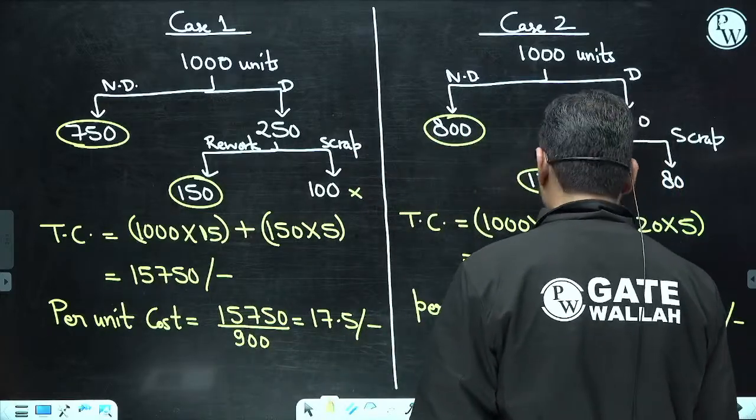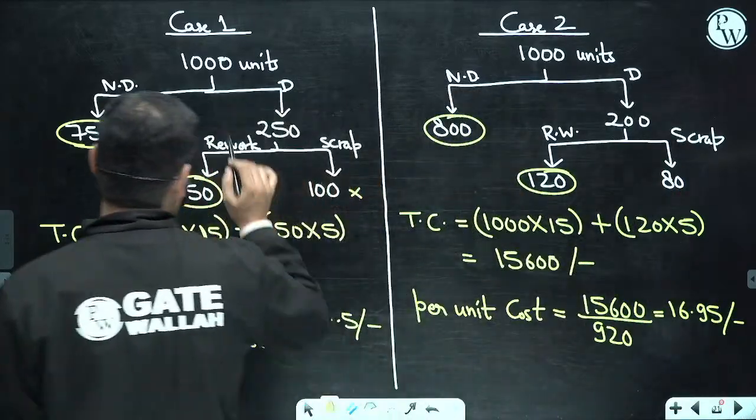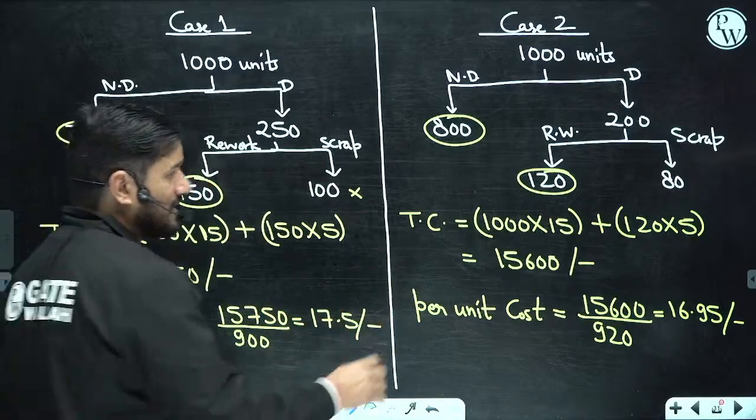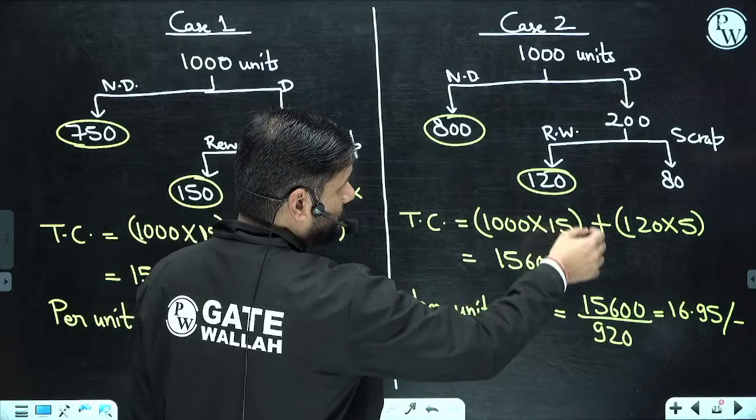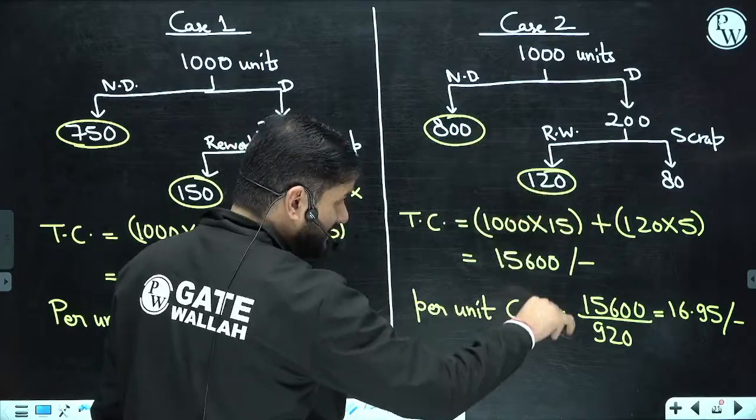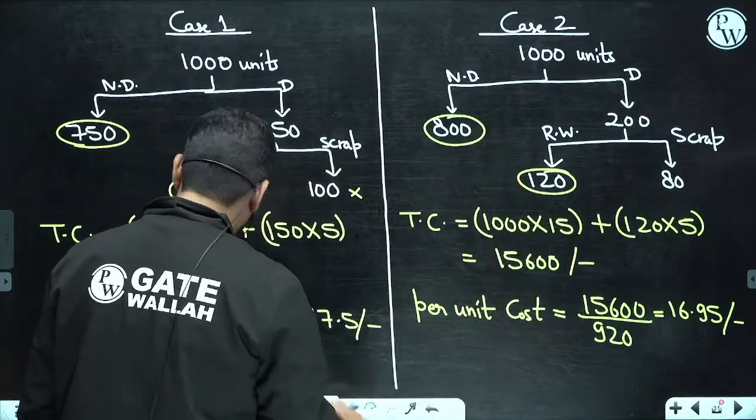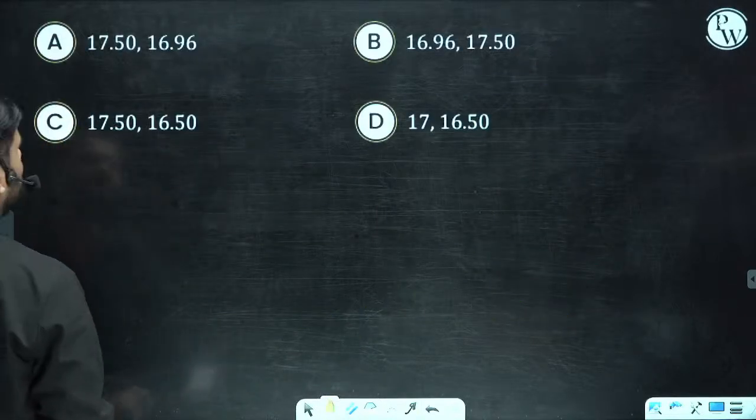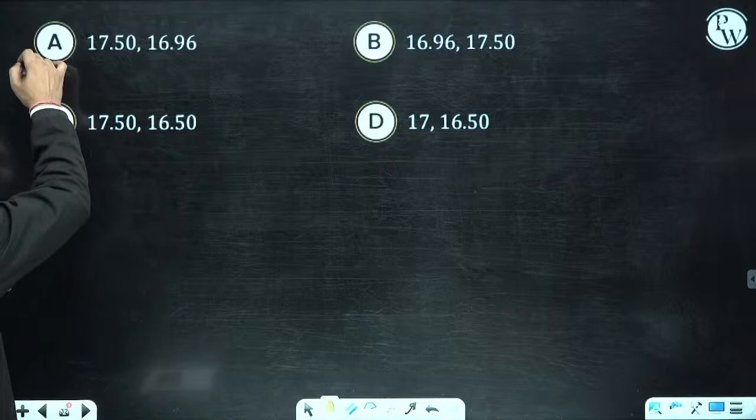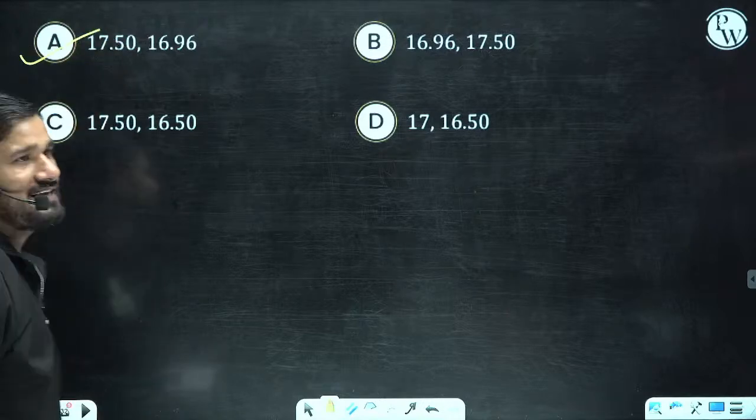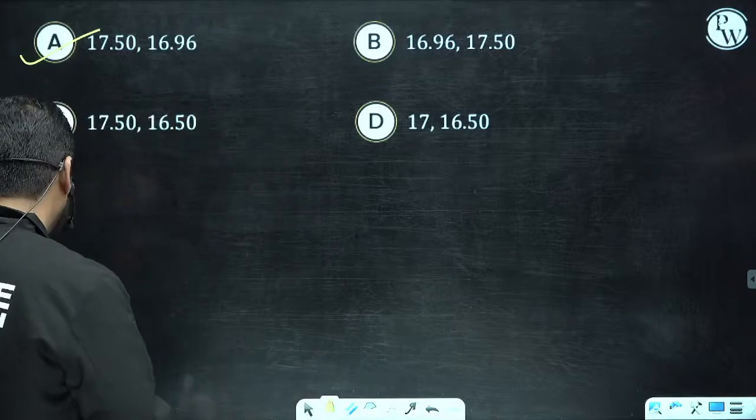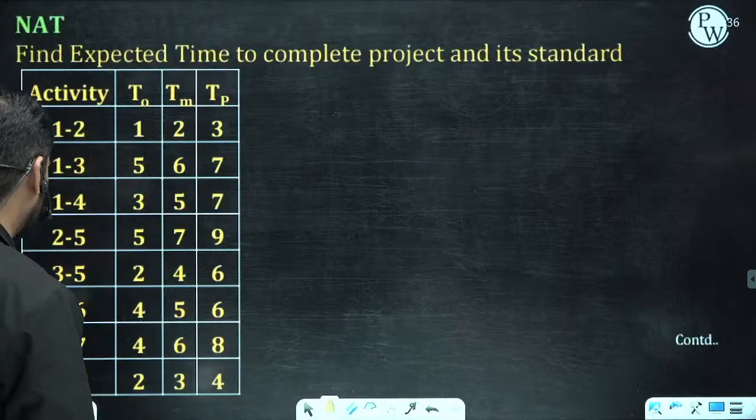So in this case, if you check, initially before process improvement this was the cost, and case 2 is after process improvement. The number of defectives is less, scrap is also less. So where is the correct answer? Let us check. Yes, initially case 1 and case 2 is this one. The answer is A. Got it? Now come to the next question, beta.